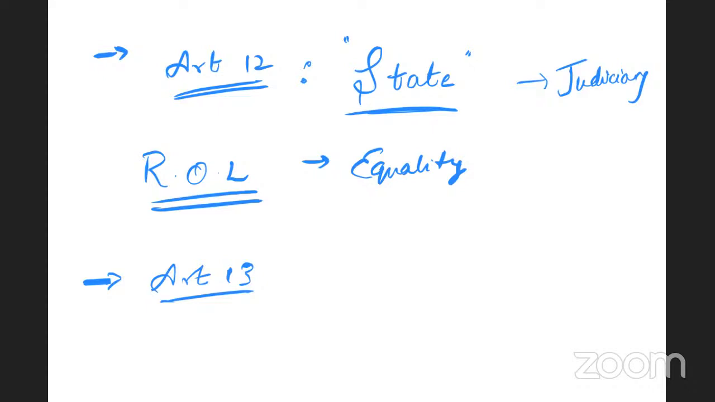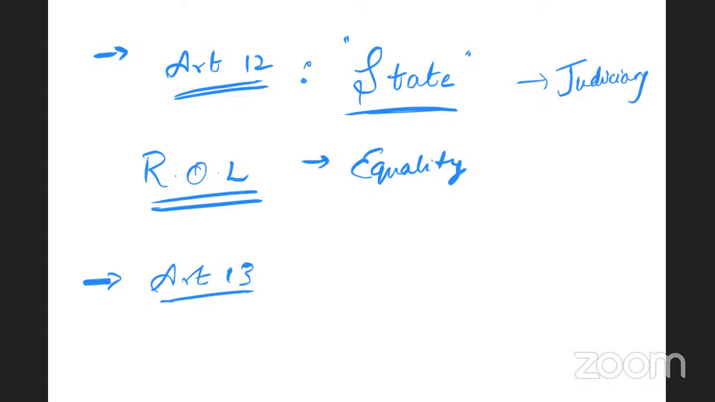whenever the constitution was brought into force, whatever existing laws under Government of India Act 1935 or any other acts like Indian Independence Act, whatever laws which are violative, which are in conflict with the fundamental rights, they have been declared null and void under Article 13 of the Constitution. Number two, so whatever existing laws, the past laws, they have been declared null and void.